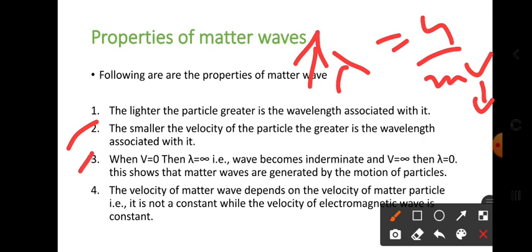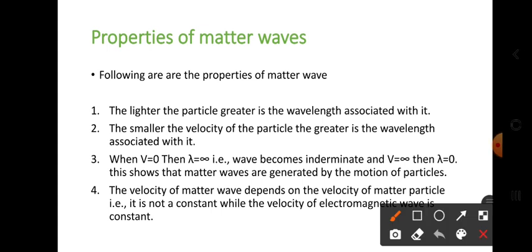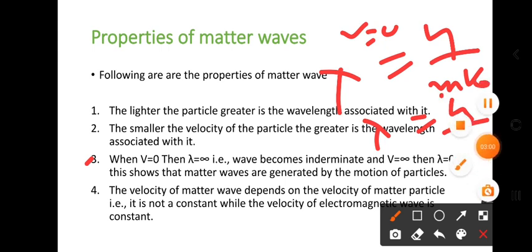And the next, third point is: if velocity is 0, see, lambda is equal to h by mv. In the place of v, substitute the value 0. 0 into mass is 0.